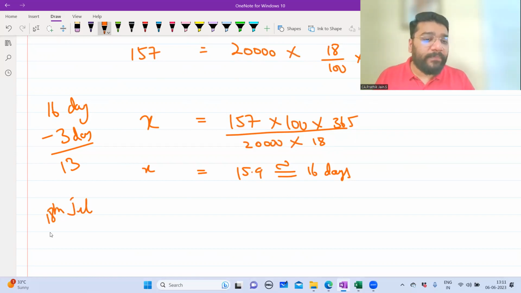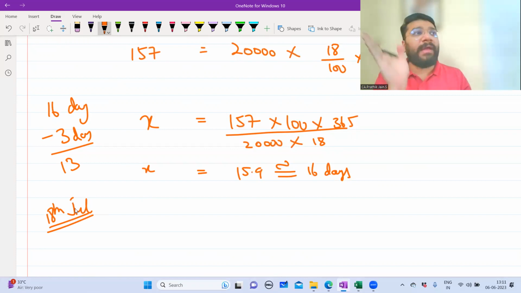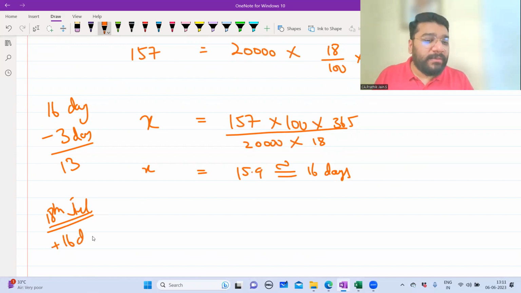18th July. If you find difficulty, if you want to check whether what you've done is right or wrong, take 18th July, travel forward 16 days, and check if your answer is the average due date or not. That is, 18th July is the actual date of payment.